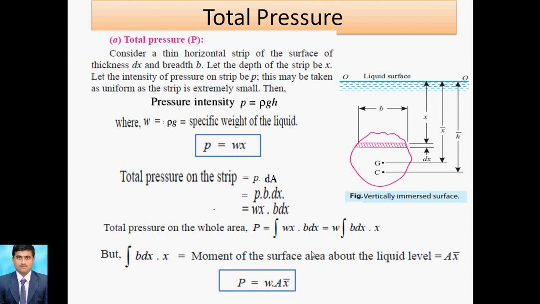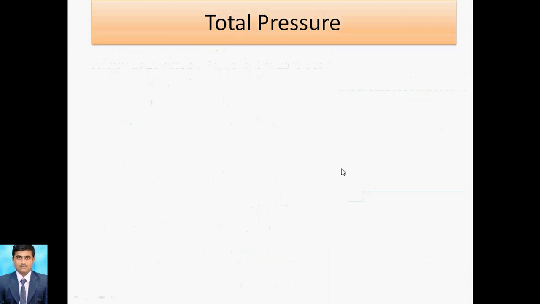The integral of b dx is the moment of surface area, converted into area, capital A, because we are implementing it for the whole area, and x is shifted to x bar because it is for the whole body. That's why the equation becomes P is equal to w A x bar.